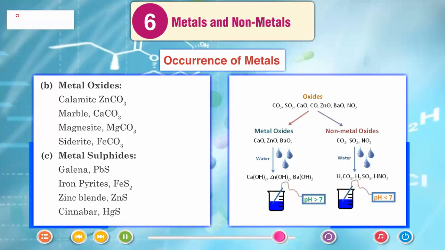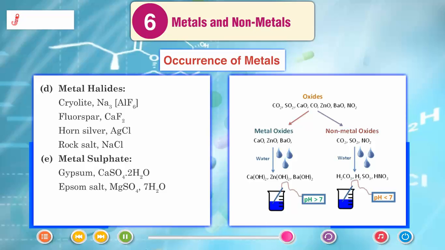Metal carbonates: calamine ZnCO3, marble CaCO3, magnesite MgCO3, siderite FeCO3. Metal sulfides: galena PbS, iron pyrites FeS2, zinc blende ZnS, cinnabar HgS. Metal halides: cryolite Na3AlF6, fluorspar CaF2, horn silver AgCl, rock salt NaCl.